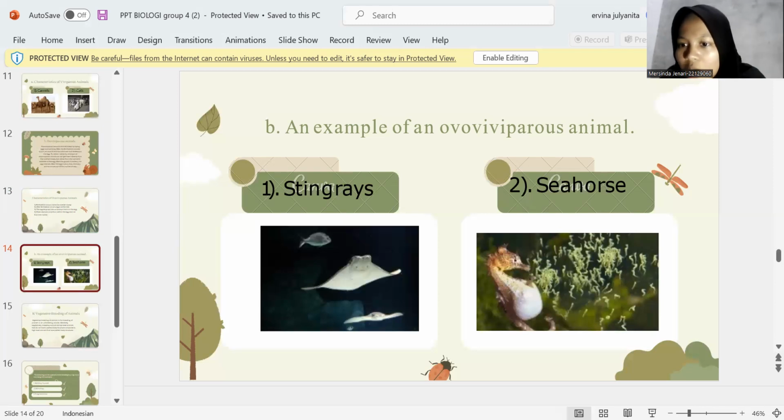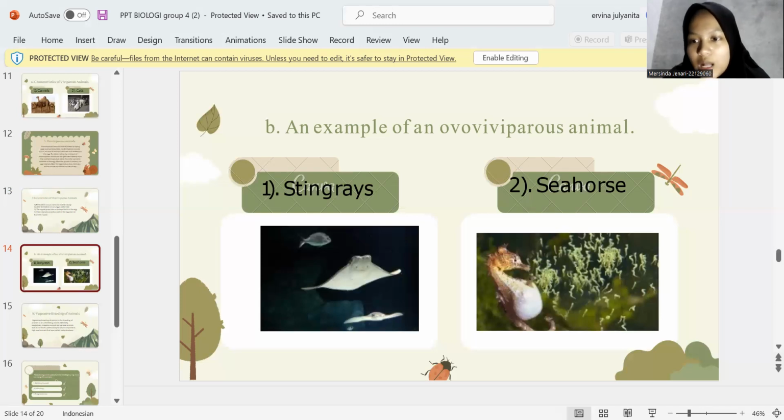Seahorse. When compared to other animals, seahorses are very unique and different from other animals. If in general the one carrying the young is the female, then in seahorses it is the male. This is very rarely found in other animals, so it is a characteristic of seahorse breeding.